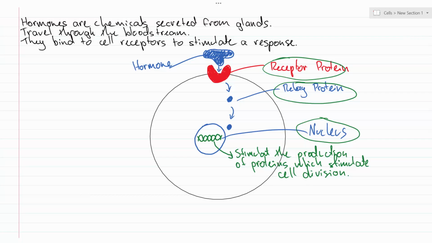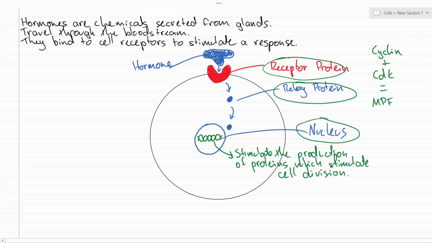This message, once received by the nucleus, is then going to be passed on, and what we end up with is we will see a particular gene located on the DNA that programs for the production of a particular protein that is going to stimulate cell division. We are going to start to see this protein being created. So in the case of the cell, this is most likely going to be something like cyclin, which binds with, so if you remember, cyclin binds with cyclin-dependent kinase in order to get mitosis promoting factor.